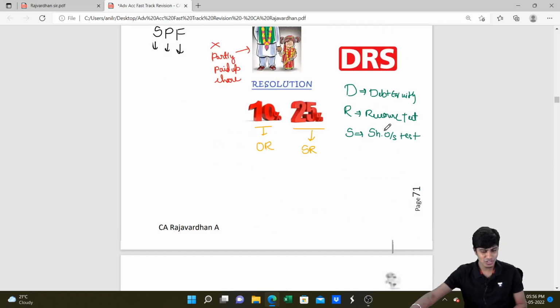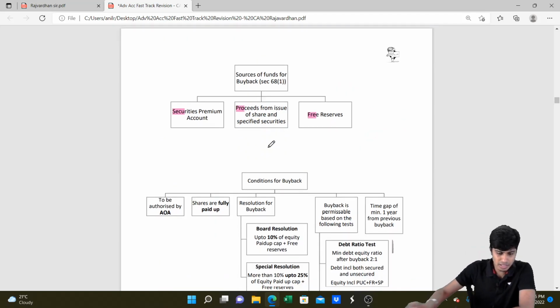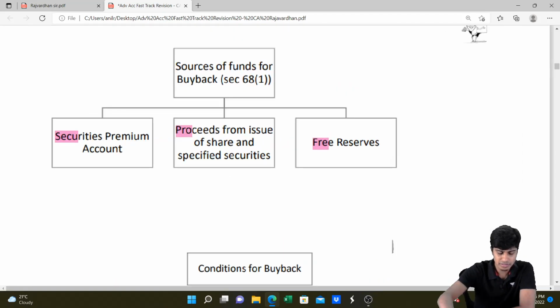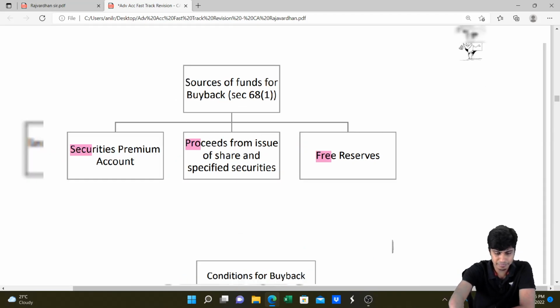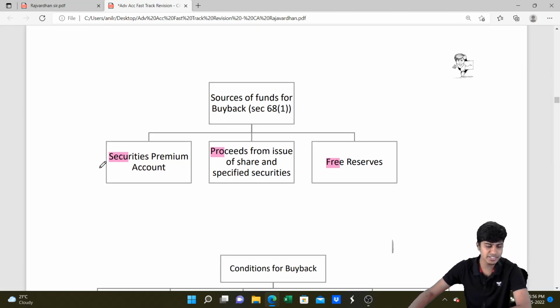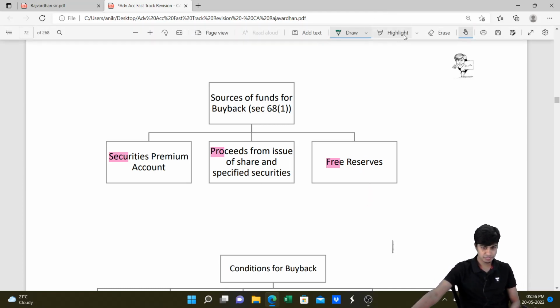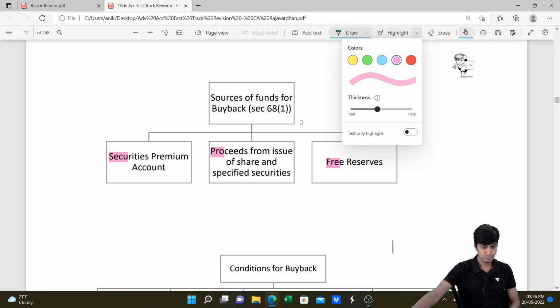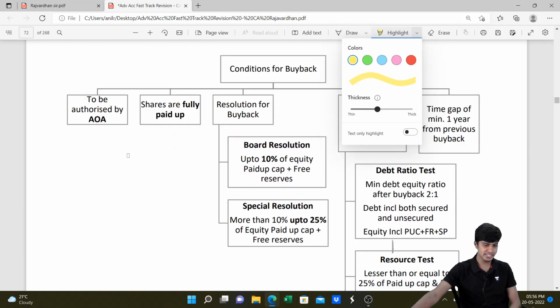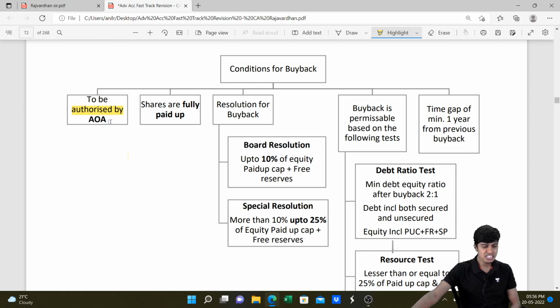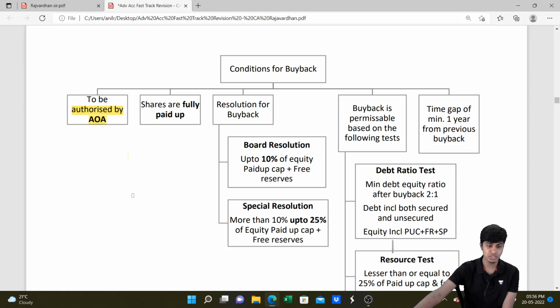Got this, guys? So let's see all of this quickly. Sources of funds. Buyback, Section 68, subsection 1. It says the money can come from security premium, proceeds of fresh issue, as well as free reserves. Next, conditions. Like I mentioned, it should be authorized by the articles of association of the company. Shares should be fully paid up, no child marriage allowed. Resolution. If it is up to 10%, board resolution is sufficient.